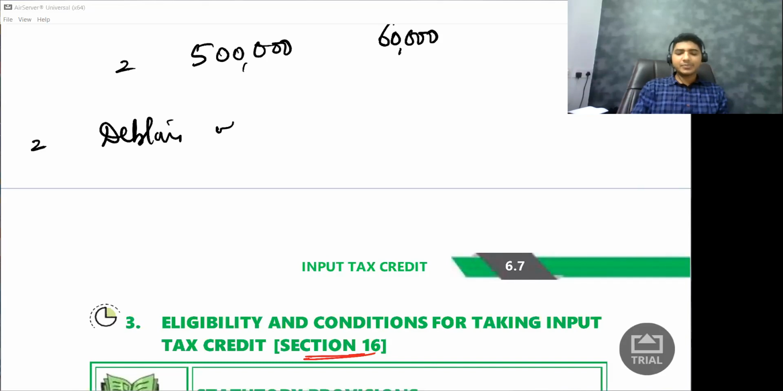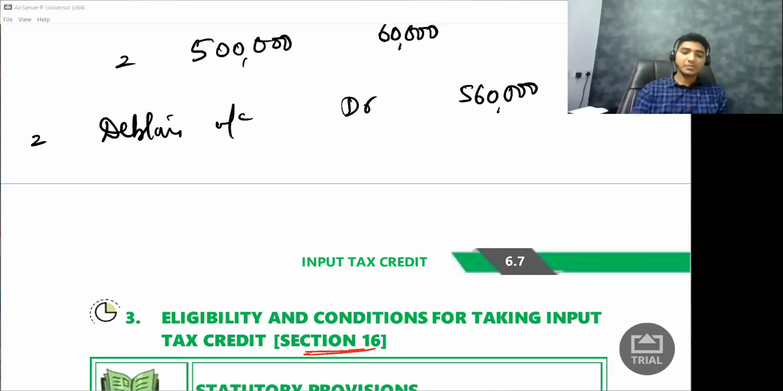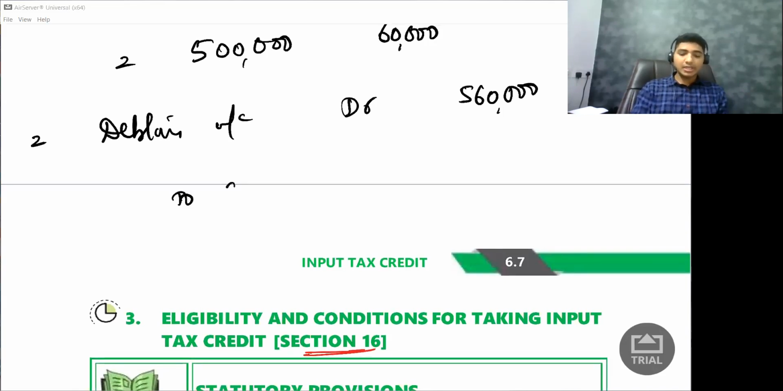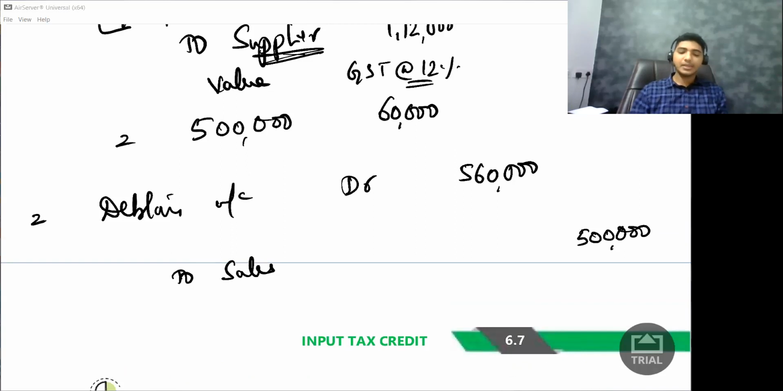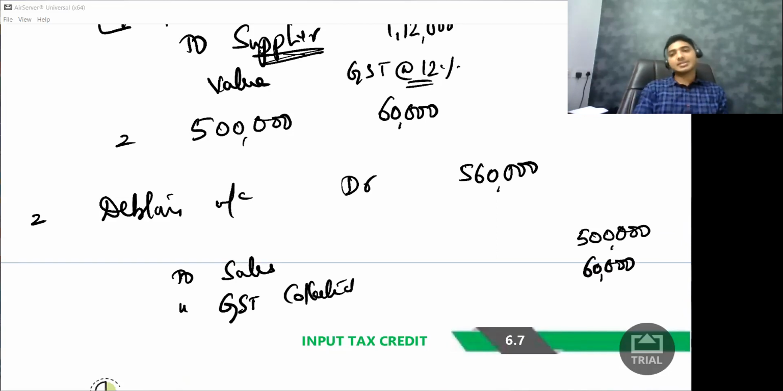How much is my debtor supposed to pay me? 5 lakh 60,000 rupees. Correct. But what is my sales? Is it 5 lakh 60,000? Answer is no. My sale is not 5 lakh 60,000. My sale is only 5 lakh. Sir, debit is 5 lakh 60,000, credit is 5 lakh. There is no double entry in this. I know. So one more is to GST collected. How much is the GST I am collecting? This is 60,000 rupees.